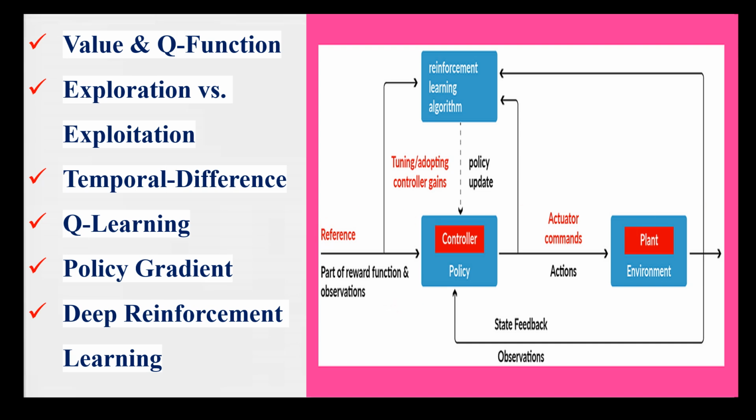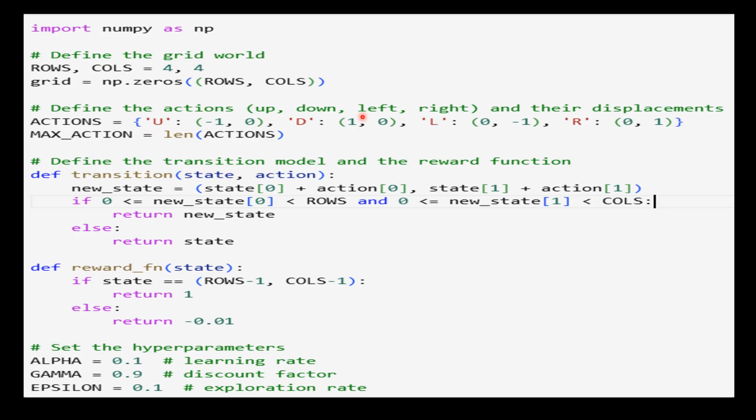So let's understand reinforcement learning better using its Python code. Now this code implements the Q-learning algorithm, a popular reinforcement learning technique, for a simple grid world problem. The goal is to navigate an agent, represented as a state, through a 4x4 grid where each cell corresponds to a state. The agent can move in 4 directions, up, down, left and right, and receives a small negative reward of 0.01 for each step taken.